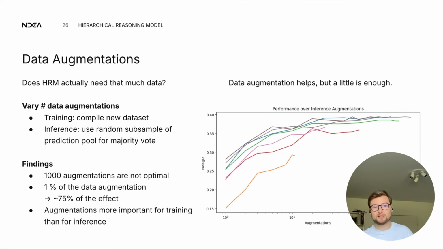So we tried to vary the amount of data augmentations used, which was a bit complicated because of the way the model is designed. Your model can only deal with augmentations it has seen at training time, right? So for training, we can compile new datasets with a smaller amount of augmentations. That's not a problem. But at inference, we can't go larger than that, but we can go smaller than that. And the way we get around that is we still do inference with all the different augmented versions of the same puzzle, the same input-output pair. But we randomly subsample from the prediction pool for majority voting. So we do majority voting not with all of the different versions, but with a random subsample of it. And that implicitly uses fewer augmentations, right?